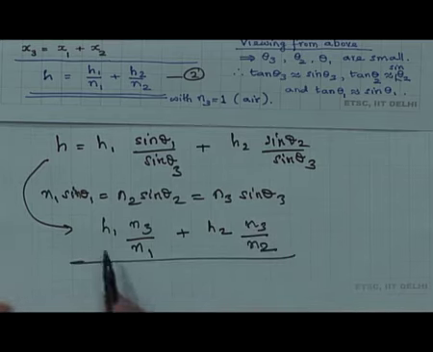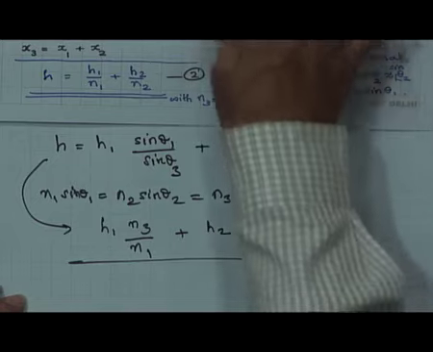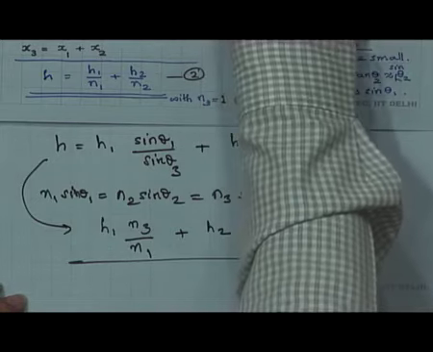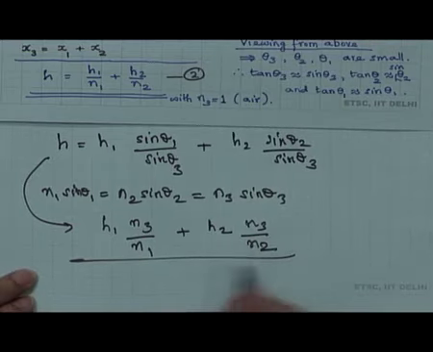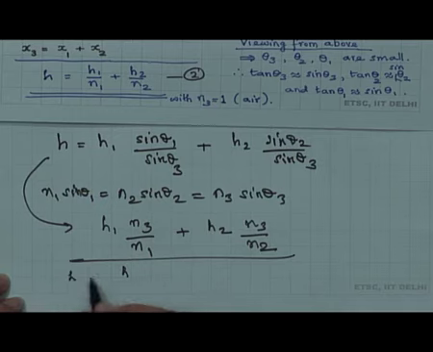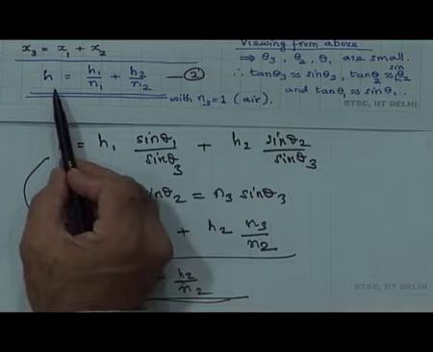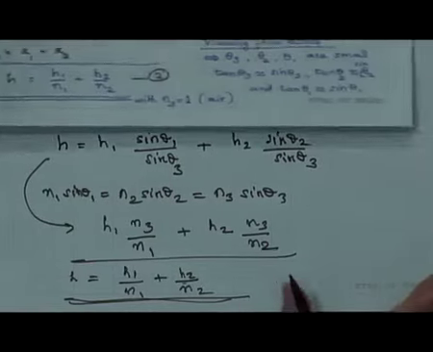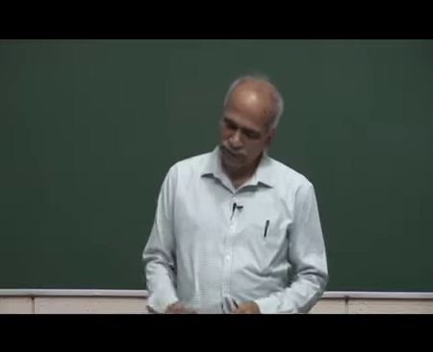So, h is equal to h1 into n3 by n1 plus h2 into n3 by n2. Because our surface here is air, we are looking through the liquid medium here. Therefore, it is understood that it is air here, so n3 is equal to 1. With n3 equal to 1, we have h is equal to h1 by n1 plus h2 by n2. So, that is what is written here, with n3 equal to air.